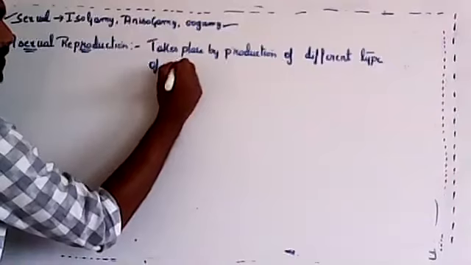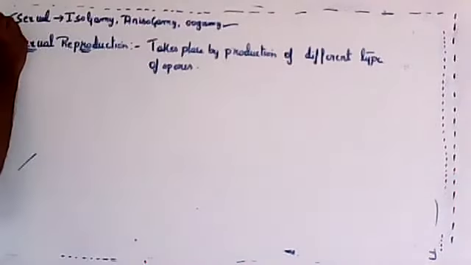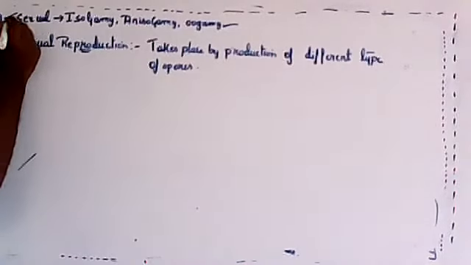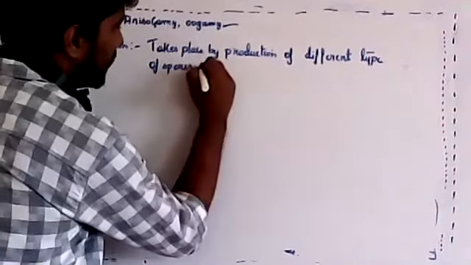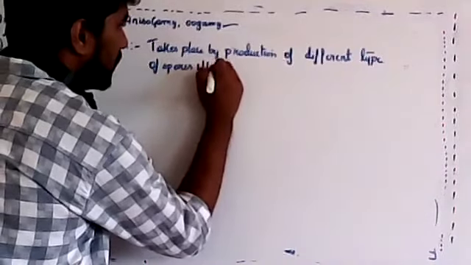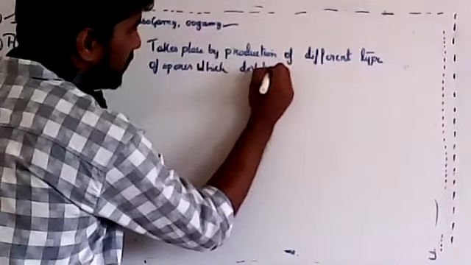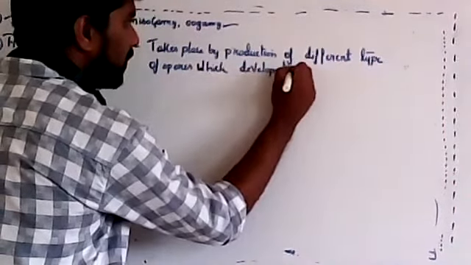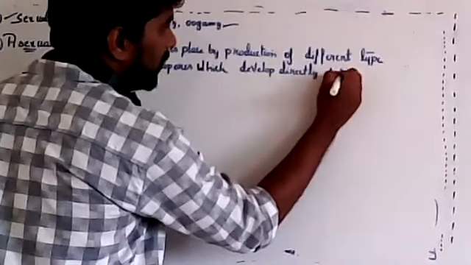Different types of spores will be produced in asexual reproduction. Sexual is over, now we come to asexual. Different kinds of spores develop directly into a new plant.